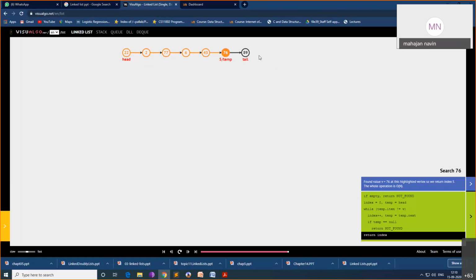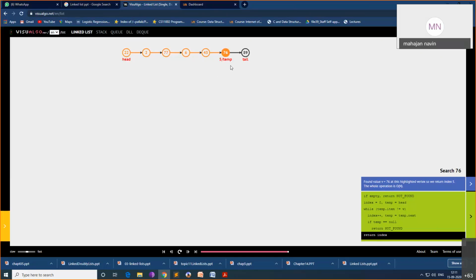After the last node, here is a null. If temp becomes null, that means the value has not matched any of the nodes. If temp is not null, that means temp is pointing to one of the nodes. Which node should it be? Whenever we match the input value with a node's value, we come out of the loop, so temp is not null. That means at that particular position, in this case index 5, the value is present. Index 5 is returned here, return index, which is 5.